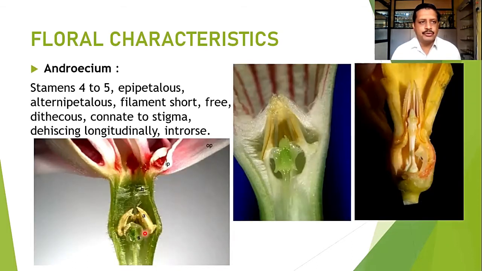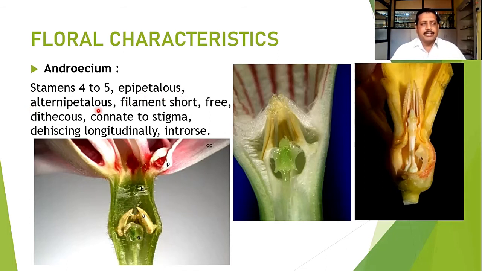Androecium is typical, as the number of petals and the number of sepals, the same number of androecium will be there. As there is a typical fusion of the corolla members, most of the times the androecium are epipetalous. They are inserted on the petals.